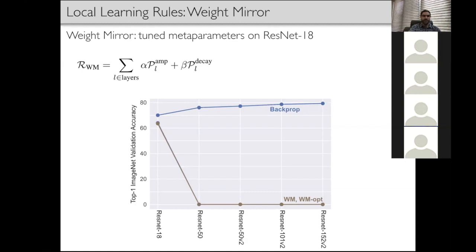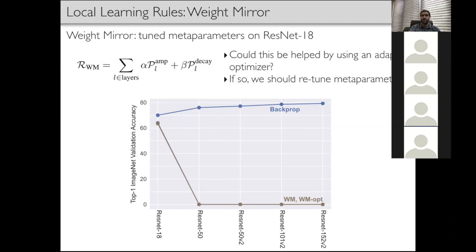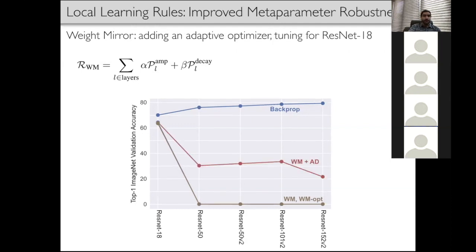We ran an additional search to retune the hyperparameters for this use case and found that the learning rule presented improved metaparameter robustness. So the second approach we followed included adding stabilizing layer-wise normalizing operations in the architecture, in the form of batch norm and layer norm, and we found further improvement, as we can see in the green line.